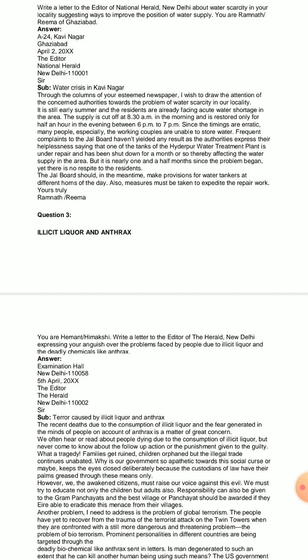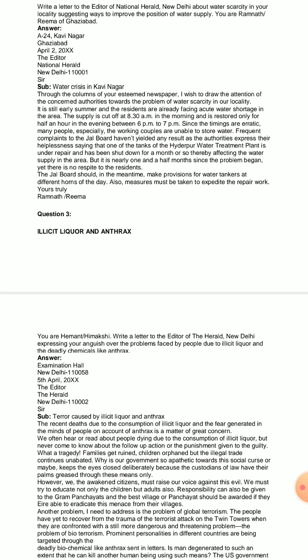Now, the Jal Board should in the meantime make provisions for water tankers at different hours of the day. Also, measures must be taken to expedite the repair work. Obviously, the water department board or the Jal Board should take initiative. They should make provisions for water tankers that should be very active at different hours of the day. Otherwise, the common people will continue suffering.